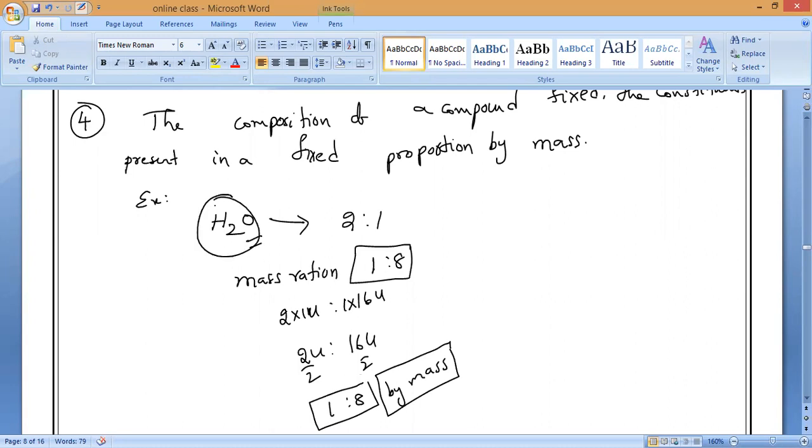And does the water formula change from place to place or remain the same? It remains the same. Now, let me take the compound which we prepared now. What is that compound? This is example 1. This is example 2, the second compound. Iron sulphide. So what is the formula of iron sulphide?